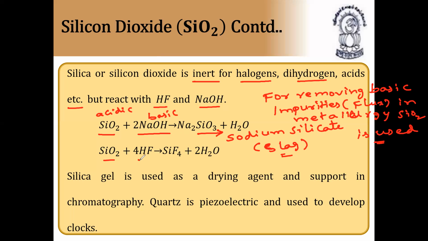Silicon dioxide on reaction with hydrogen fluoride forms silicon tetrafluoride and water. Silica gel is used as a drying agent and as a support in chromatography.